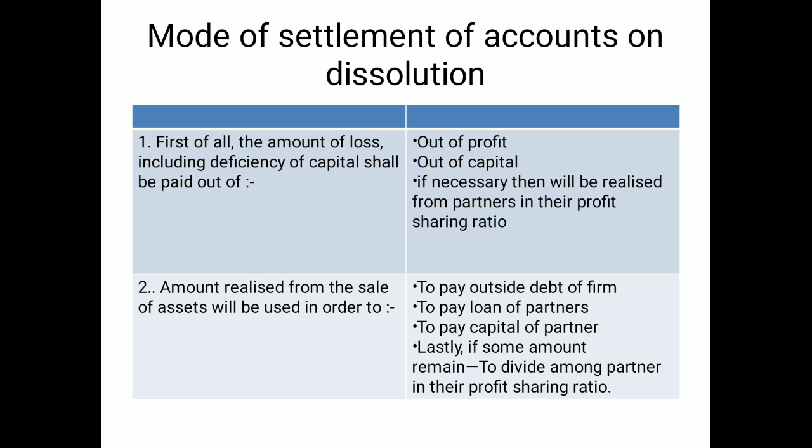Next one is the amount realization. Amount realized from the sale of assets, how to use it. First of all, after the realization of assets, the firm's outside loans will be paid, then the loans of partners will be paid, and then the capitals of the partners will be paid, and lastly, if any amount remains, then it will be distributed among the partners in their profit sharing ratio. If it is a loss, then they will bring in their share.